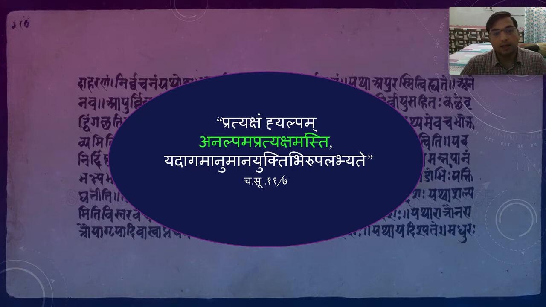यद यद आगमन अनुमान युक्ति अभिलुप्यते अभि उपलभ्यते. Right? So how do we see the apratyaksha? Through agam. Agam means aptopadesh, through anuman and through yukti. So in Ayurveda also we believe that things which we cannot see are in huge quantity, and they can be perceived either by the existing scriptures or by the aptopadesh, or they can be perceived by applying some yuktis or by making some guesses.